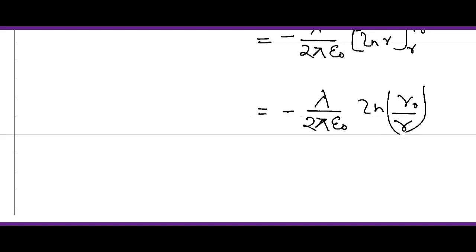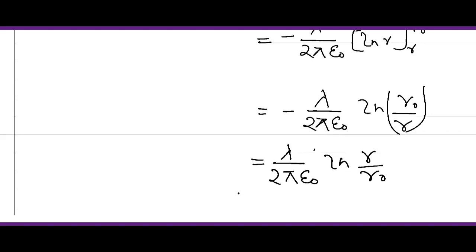Okay, now we want to remove this minus sign. If we remove the sign, the r naught and r will be exchanged, so it will be lambda by 2 pi epsilon naught ln r by r naught.